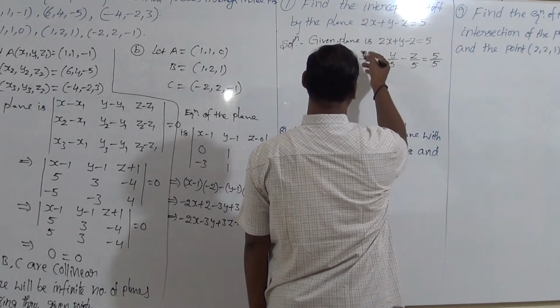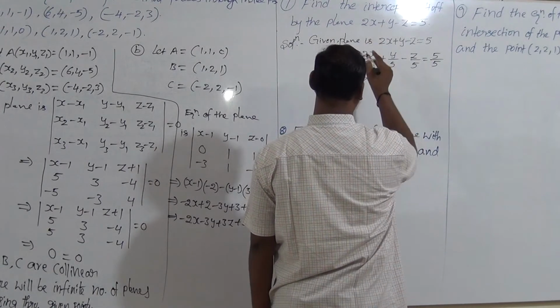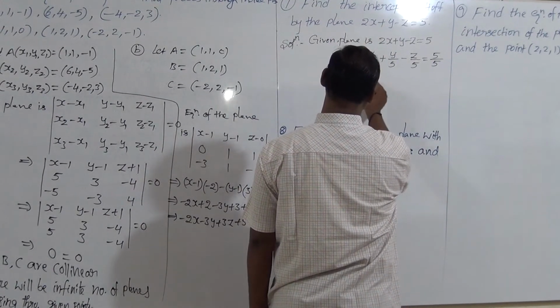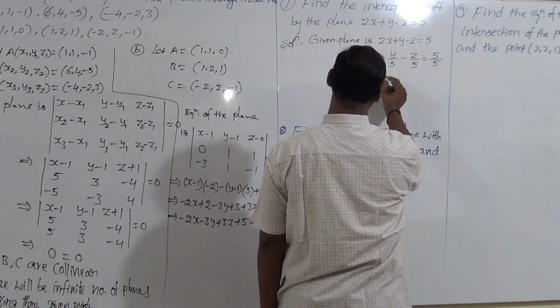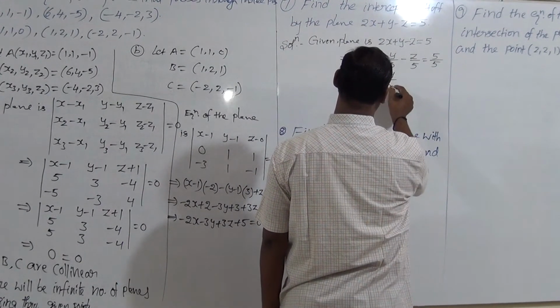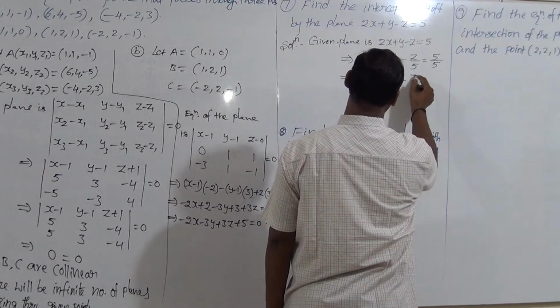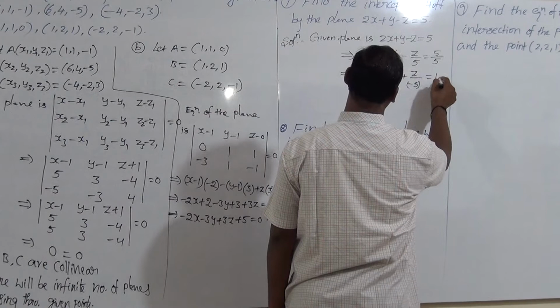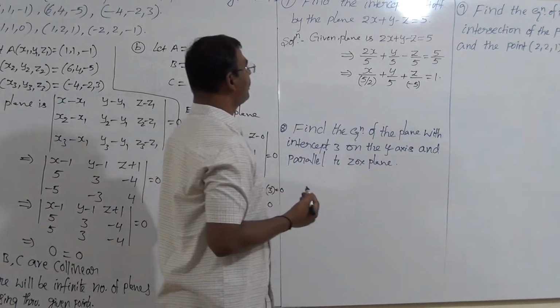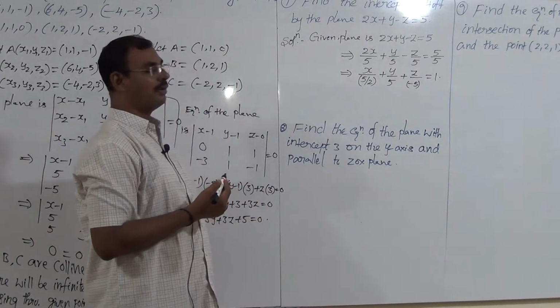Simplify; the x coefficient should be 1. So we write x upon 5 by 2 plus y upon 5 plus z upon minus 5 is equal to 1. This is called the intercept form.